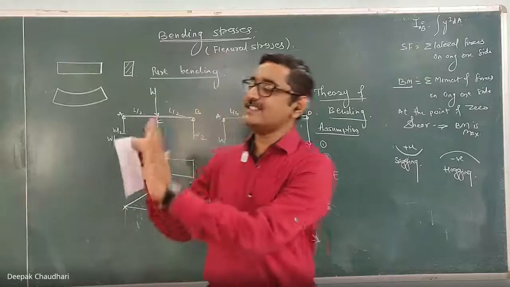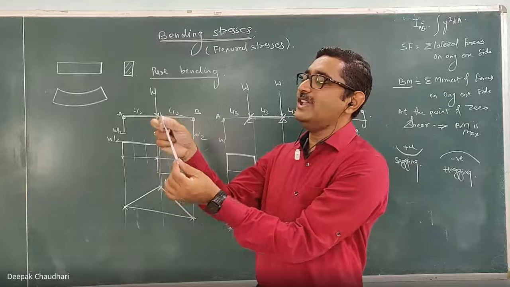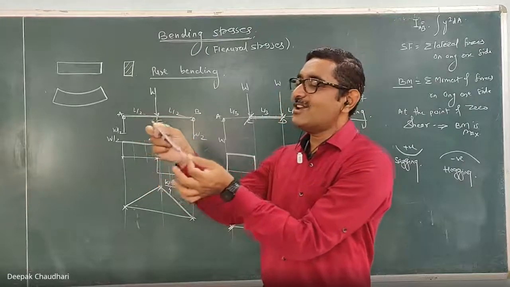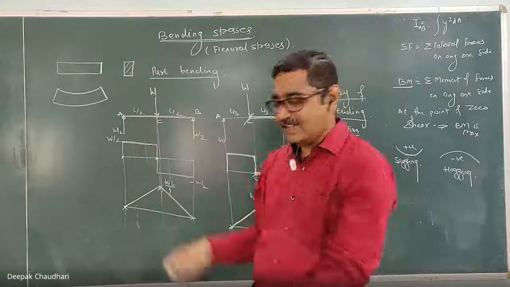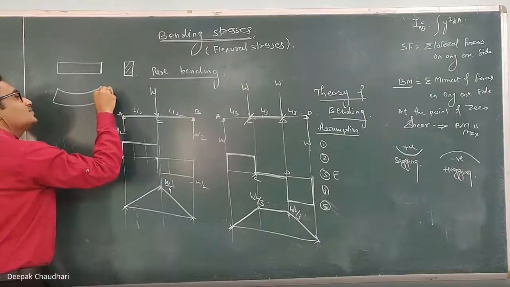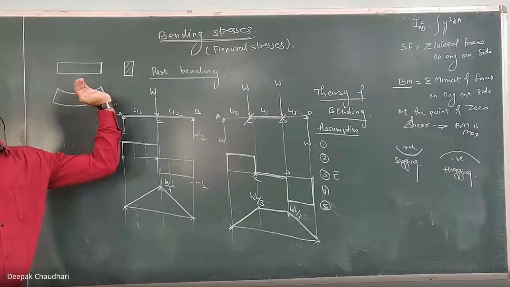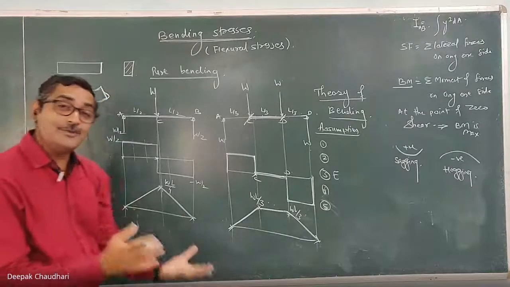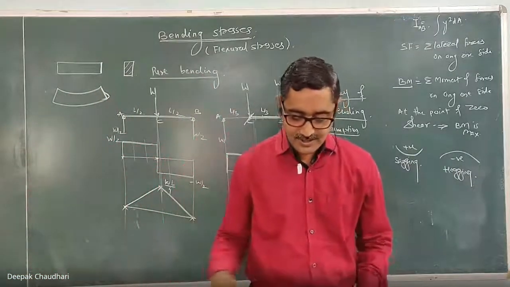If I consider this as a cross section, then before bending if it is like this, after bending also it should remain the same. Its location and angle will change, but there won't be any warpage like this. The cross section should not get reduced on one side and distorted like this, it should not bend like this. So the cross section which is plane before bending should remain plane after bending. Understood?